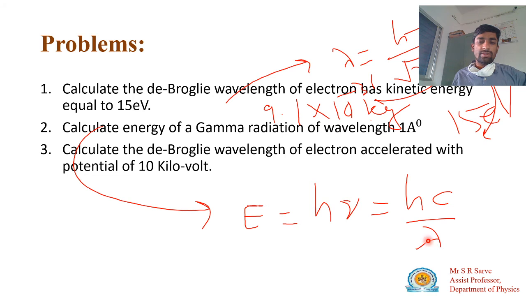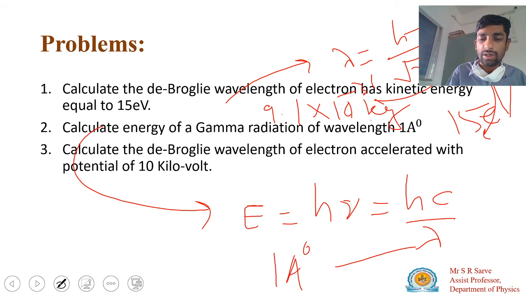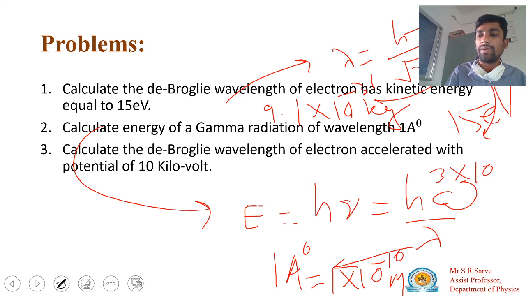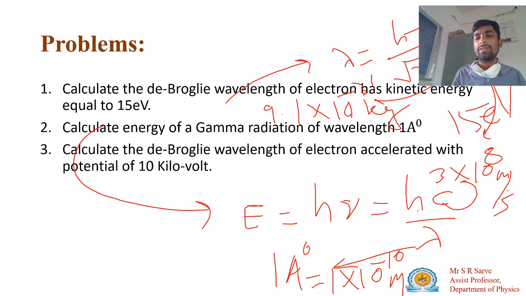The wavelength is 1 angstrom, so now take the values. λ is 1 angstrom, so this will be 1 × 10^-10 meter. And c is the velocity of light, which is 3 × 10^8 meter per second. If you know the value of Planck's constant, substitute these values and solve, and you will obtain the energy of the gamma radiation.